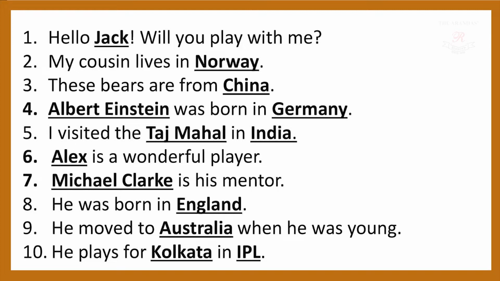These bears are from China. Again a country name is here, so China is a proper noun. Albert Einstein was born in Germany. In this example there are two proper nouns: the specific name of a person, Albert Einstein, and the country where he was born, Germany, which is again a specific place. Next, I visited the Taj Mahal in India. Again two proper nouns are there, Taj Mahal and India, specific names of places. Alex is a wonderful player.